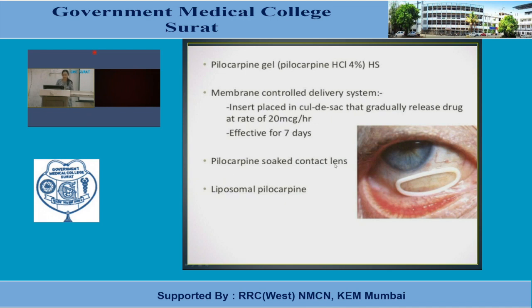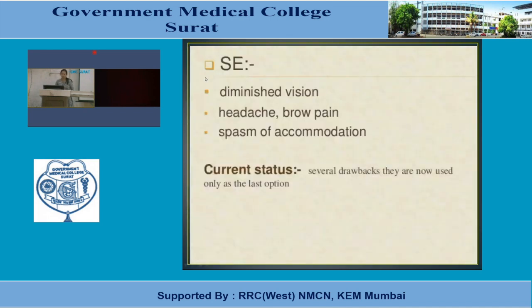Pilocarpine soaked contact lens is also available, which releases pilocarpine slowly over time. Liposomal pilocarpine, liposomal preparations we are all familiar with, gives better bioavailability and ocular penetration. Side effects: diminished vision, because of contraction of ciliary muscles, which interferes with accommodation and also leads to spasm of accommodation.